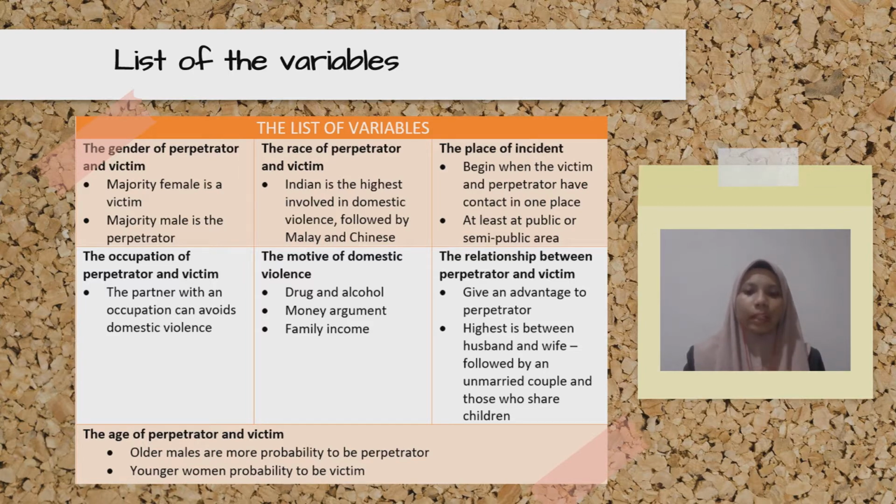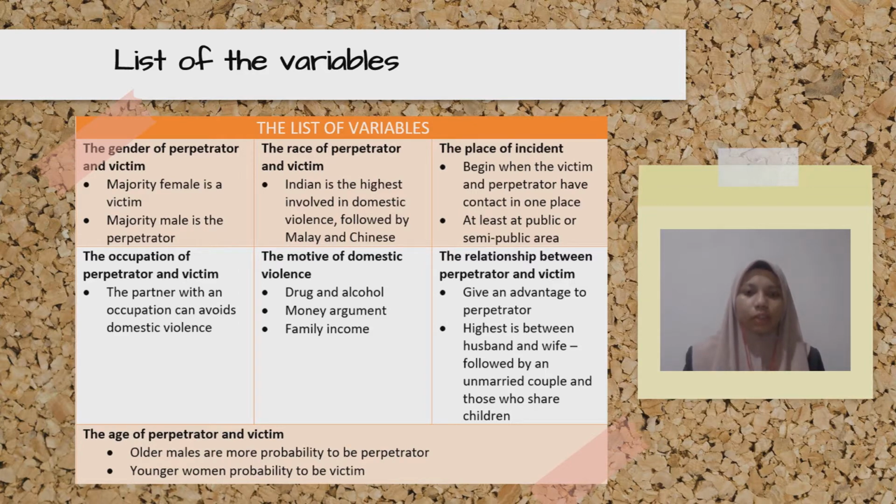Awang and Hari Alani in 2011 analysed that older males are more empowering than younger males, and younger women have a high probability of being a victim. This is supported by Cikara, Jaka, Malik, Singla and Datawal in 2013. For the place of incidents,